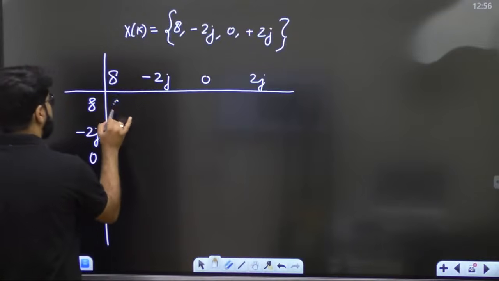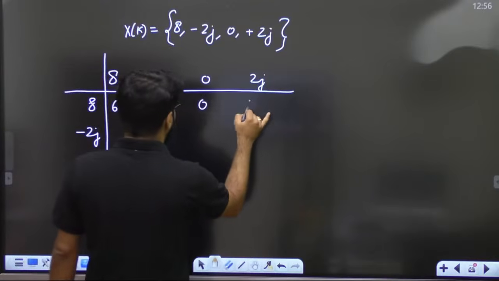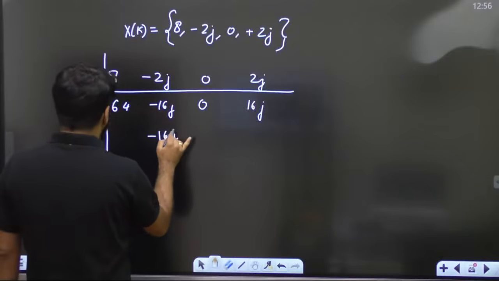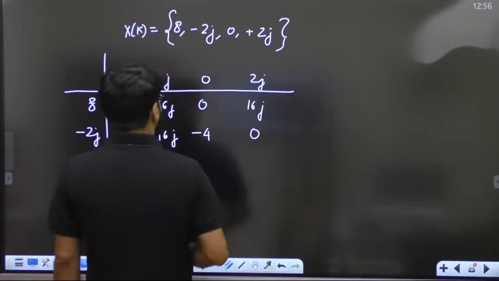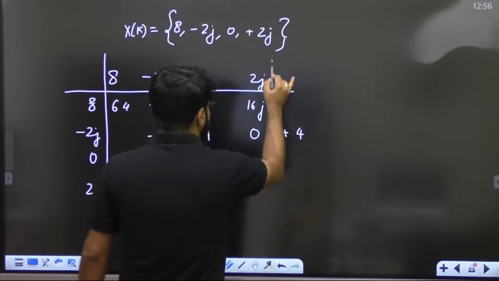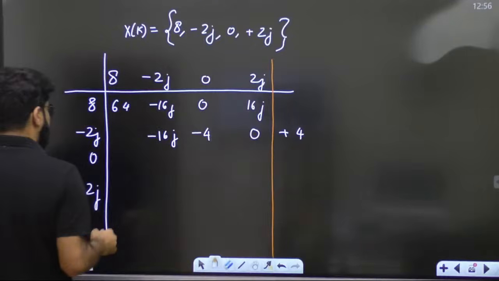Let's do it. 8 eights are 64. 8 into minus 2j, minus 16j. 0. 8 into 2j, 16j. Minus 2j into 8, minus 16j. Minus 2j into minus 2j gives plus 4, since j square is minus 1. Then this is 0. We will take the boundary here again, and we will do the circular shifting at the end.